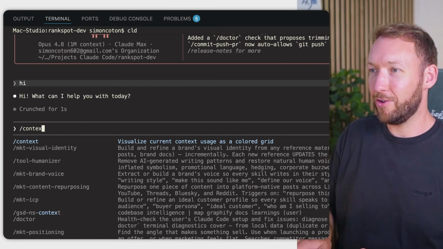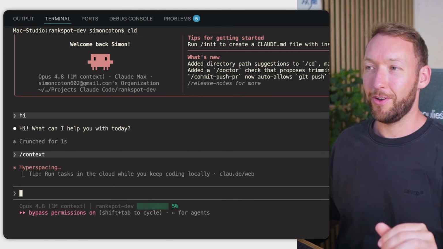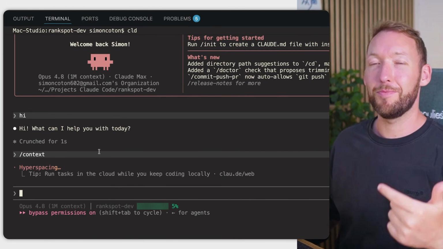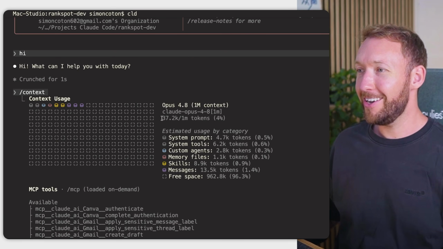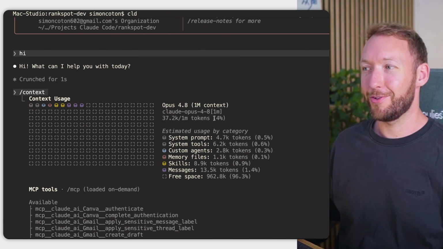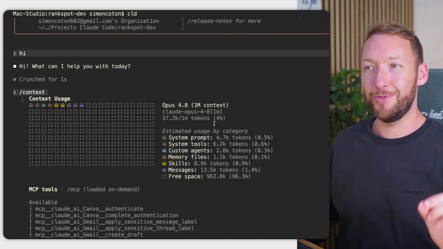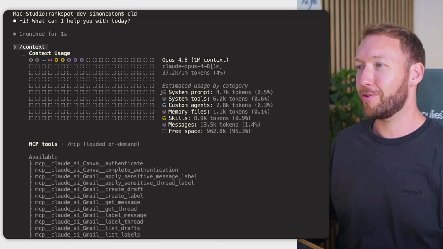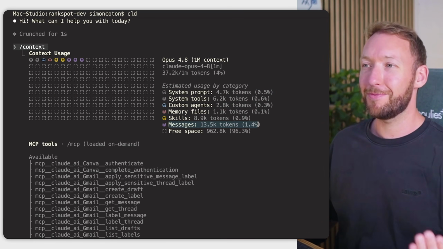And then if I run /context, I can see exactly the number of tokens that have been used from that simple message that I've just passed in. So message hi, 37,200 tokens. 4% of my context window has been used from that simple message. And you can see the approximate breakdown here. We've got 5K in the system prompt. We've got a bunch of tools, some custom agents, memory files, skills, and previous messages as well.